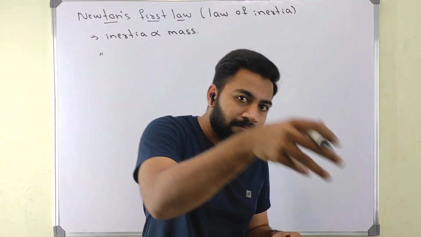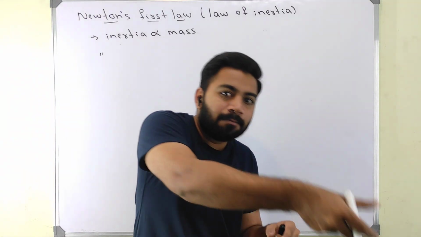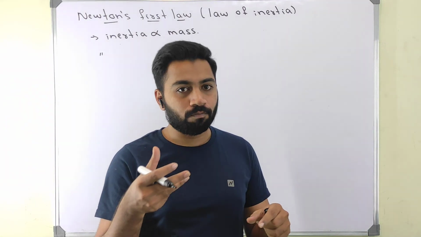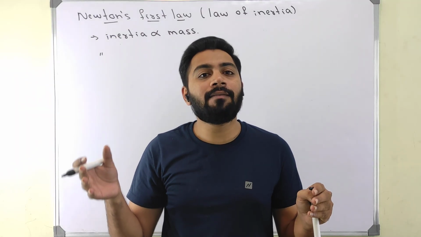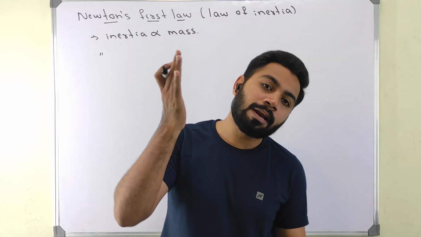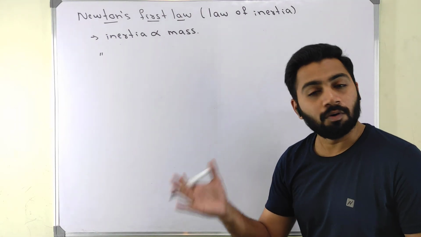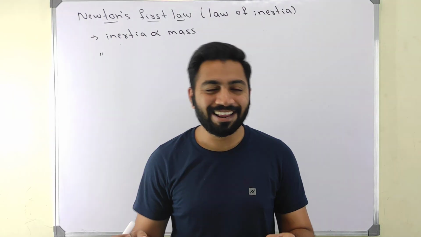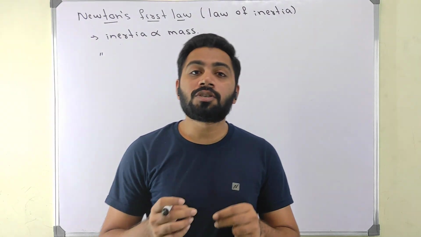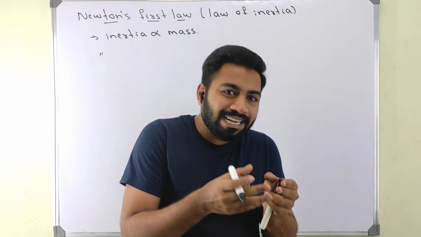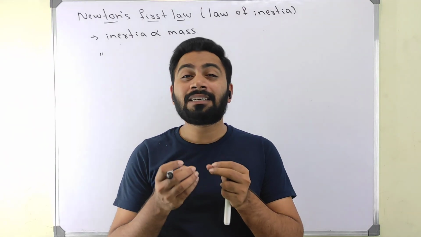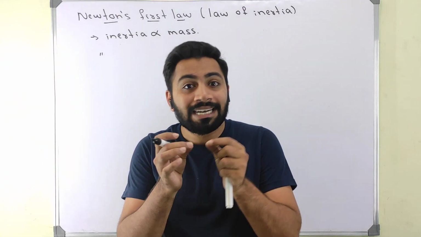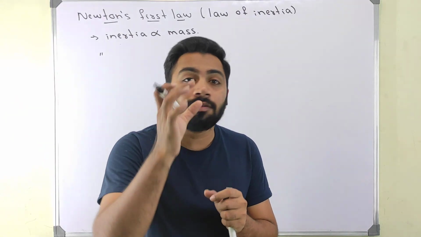If you apply some force and take that book, then only will it move. Or if I am standing, I will stand here only. If someone slaps me like this, then I will move. So when any body is at rest or in uniform motion, it tends to stay at rest or in uniform motion until or unless some external force acts on it.